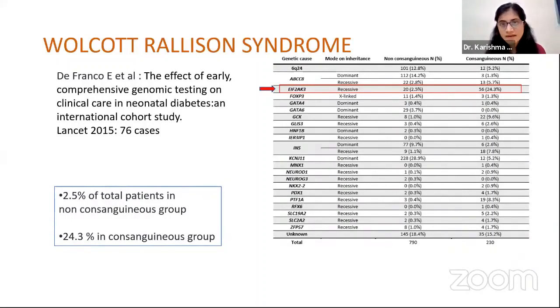More than 800 had some gene mutation associated, and out of that 76 had EIF2AK3 gene mutation, which was suggestive of WOLCOTT-RALLISON syndrome. It has a high incidence in consanguineous marriages, where the probability is 10 times higher than in non-consanguineous marriages.